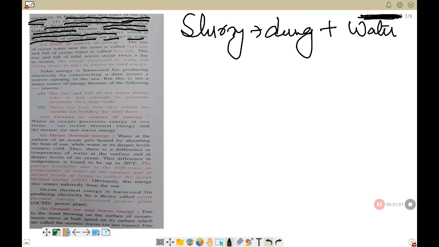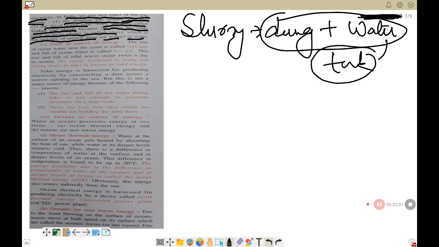So these two mixtures are fed in the tank. They start to decompose, and start to produce a gas called biogas, which is a mixture of methane, hydrogen sulfide, carbon dioxide, and hydrogen. So that is your biogas or biomass as a source of energy.